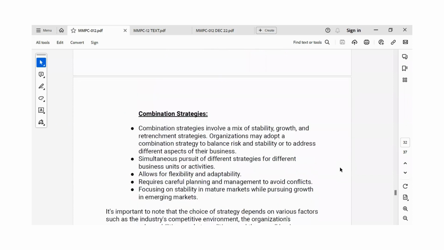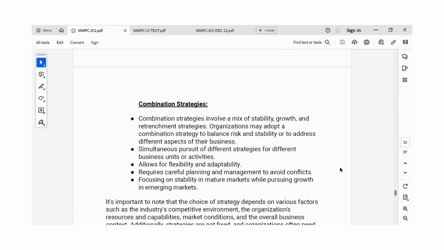Then the combination strategy, as the name itself suggests, involves a mix of stability, growth, and retrenchment strategies. An organization may adopt a combination strategy to balance the risk and stability of its organization. It involves simultaneous pursuit of different strategies for different business units or activities. It allows for flexibility and adaptability. It requires careful planning and management to avoid conflicts. As it is a combination of all the other strategies, it may lead to conflicts, so management needs to be very careful in planning the strategies. It focuses on stability in mature markets, while pursuing growth in emerging markets.